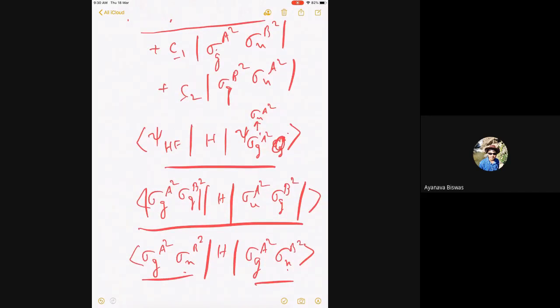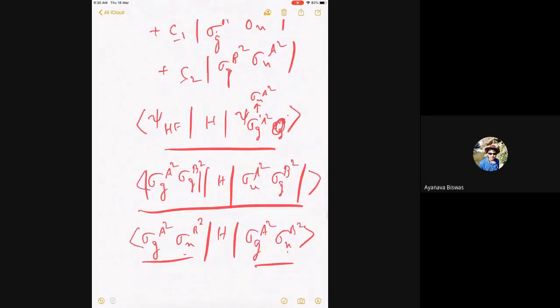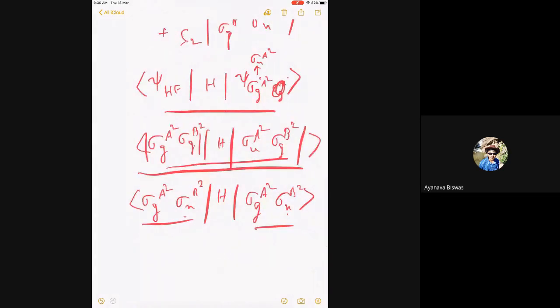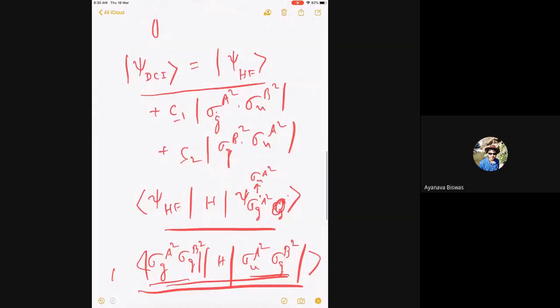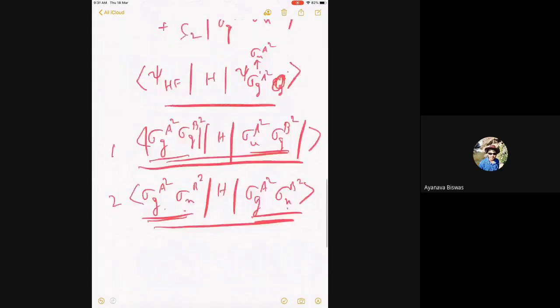By symmetry, you can immediately imagine that all values which are doubly excited like this will have the same value, and all which are doubles to doubles will also have the same value. The symmetry. Is it clear to all of you? So I have two sets of integrals. One this, two this. So one of them is Hartree-Fock to doubles. Another is one doubles to another doubles of all kinds. There are two doubles, so four integrals of that kind will come. Okay, and we will see what are the values for those.